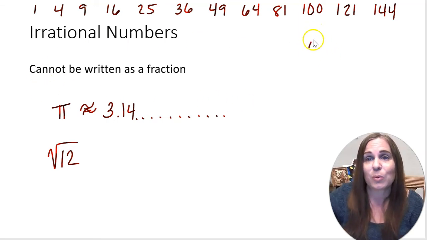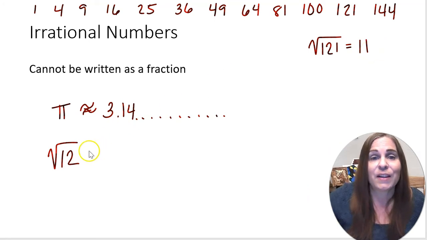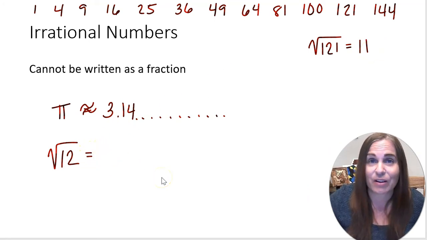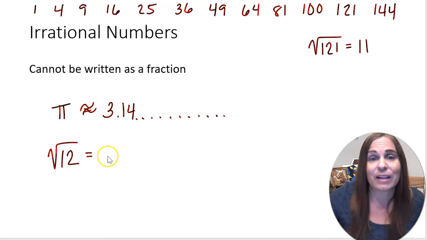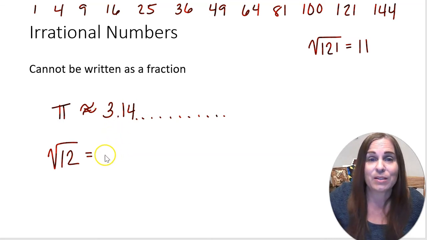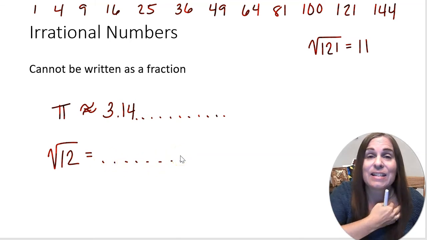If I take the square root of a perfect square, then I'm asking what number times itself equals that. So that would be 11. If I take the square root of a number that is not a perfect square, then the answer to that radical is going to be an irrational number, because it's going to be a decimal that does not end and does not repeat.